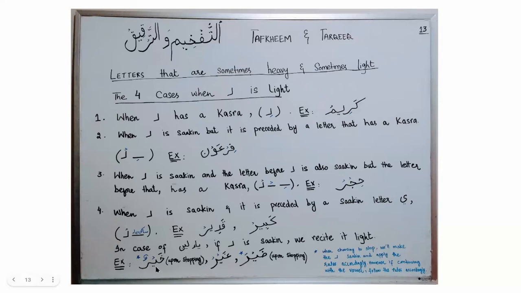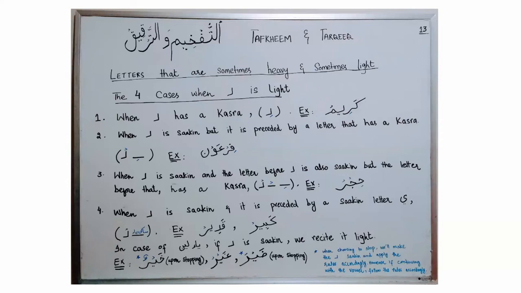You will say khair instead of saying khair. You will recite this letter ra with tarqeeq. So whenever sakin ya comes before letter ra and you are choosing to stop, you will recite ra light with tarqeeq. You will recite khair, in this case ghair, in this case when you're choosing to stop, dain. But if I'm not choosing to stop in these examples, I will follow the vowel.